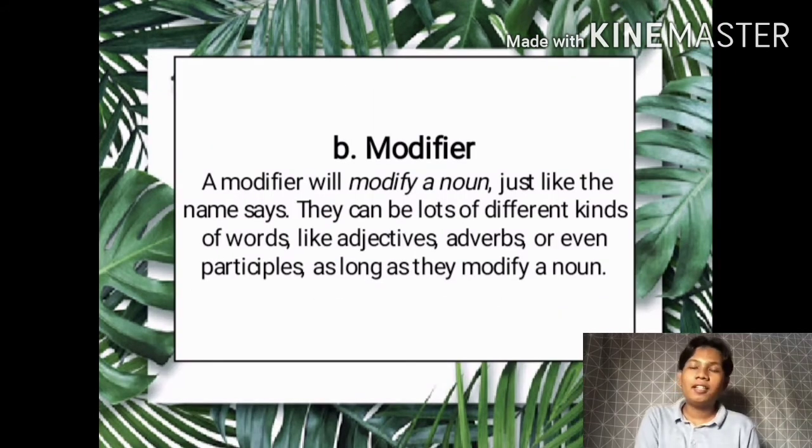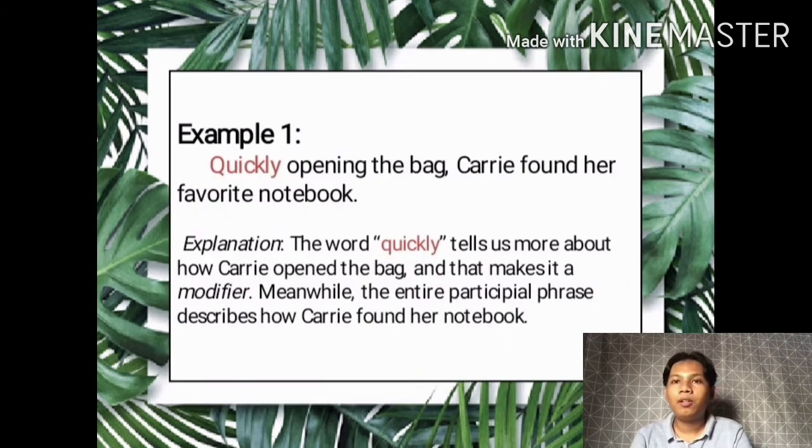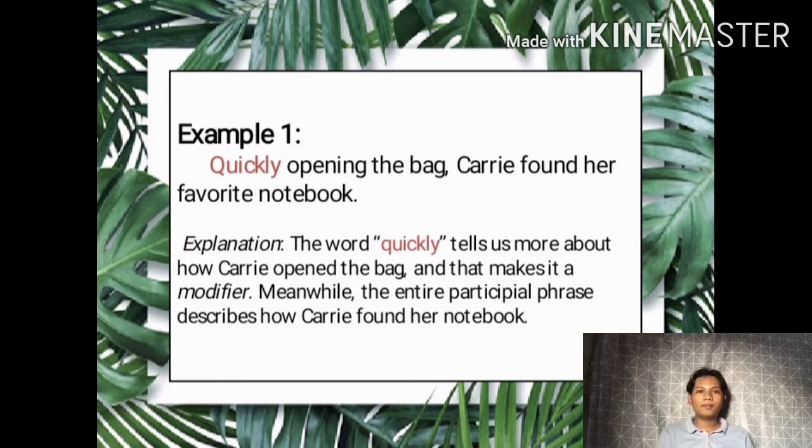Next is modifier. A modifier will obviously modify a noun. They can be lots of different kinds of words such as adjectives, adverbs, or even participles, as long as they modify a noun. For example, quickly opening the bag, Carrie found her favorite notebook. The word quickly tells us how Carrie opened her bag, and that makes it a modifier. However, the whole sentence tells us how Carrie found her notebook.